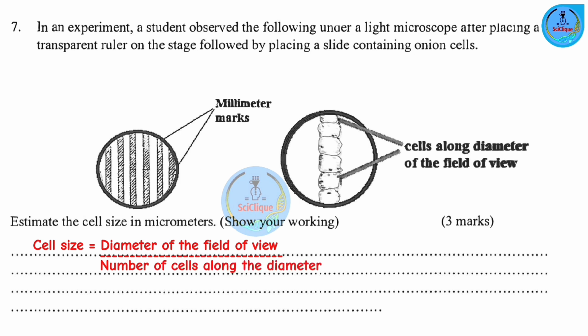Now, when it comes to the diameter, we are going to use the ruler markings to guide us. So what is the diameter of the field of view? So we have 1, 2, 3, 4, 5, 6. So that is 6 millimeters. Sawa? Now we need to convert this to micrometers. 1 millimeter is equivalent to 1000 micrometers. 6 will give us 6000 micrometers. How many cells do we have along the diameter? So if we count the number of cells, it gives us 6. So that means the size of one cell is 1000 micrometers.